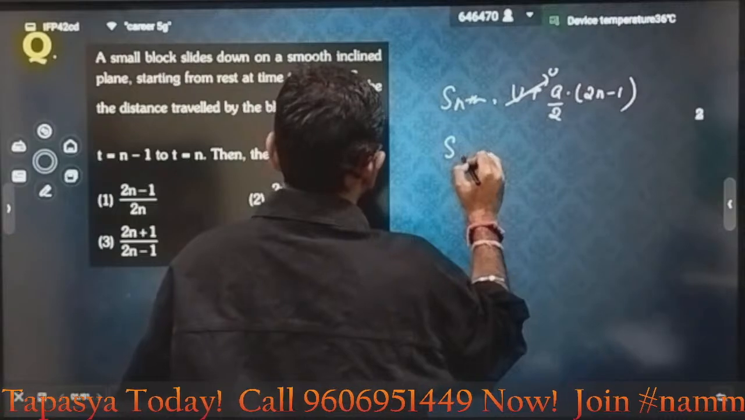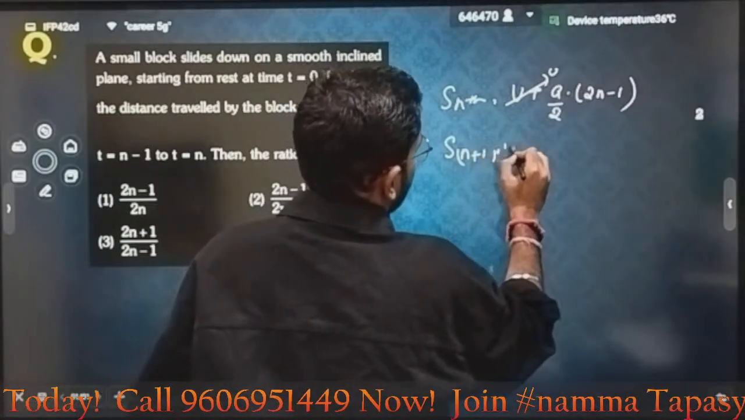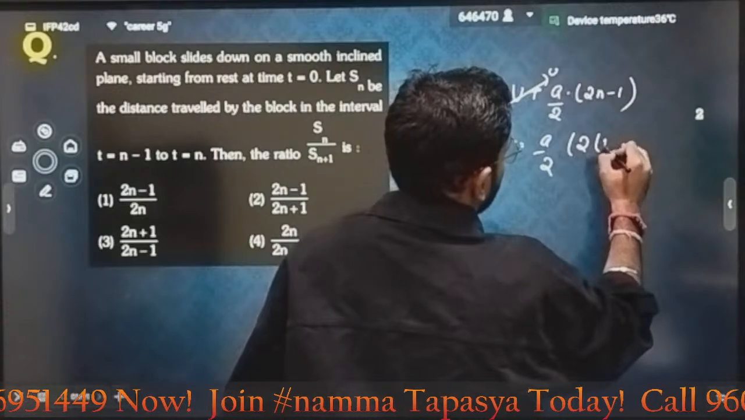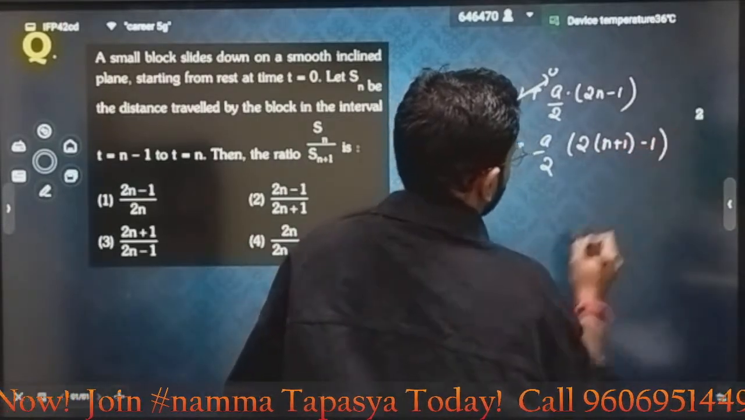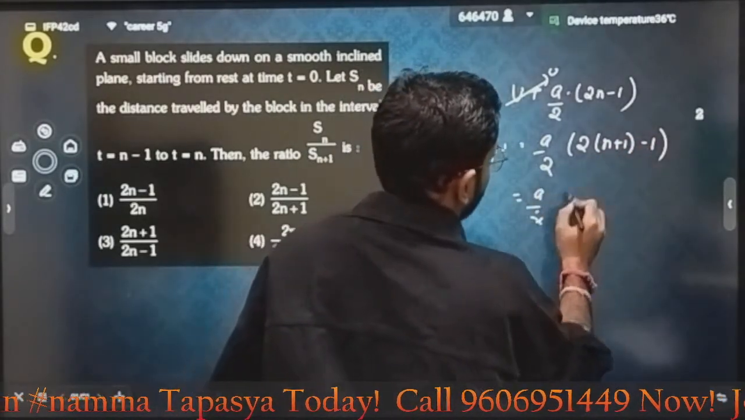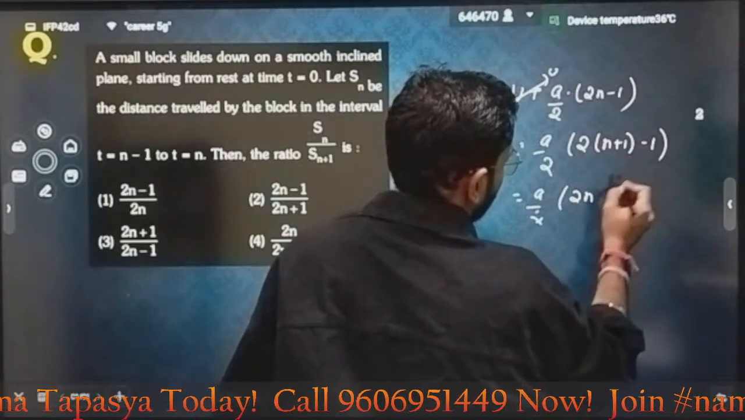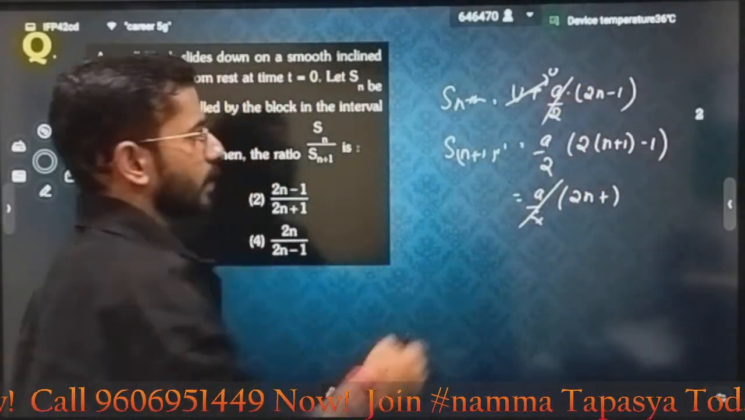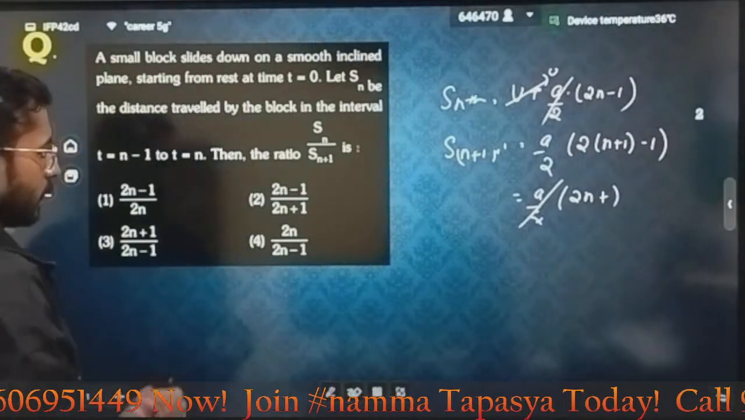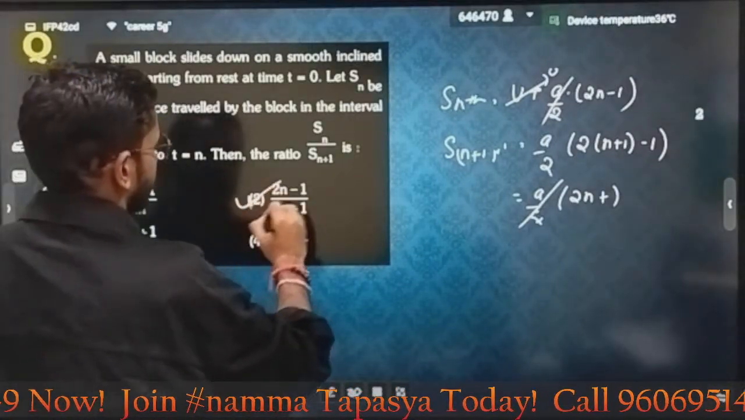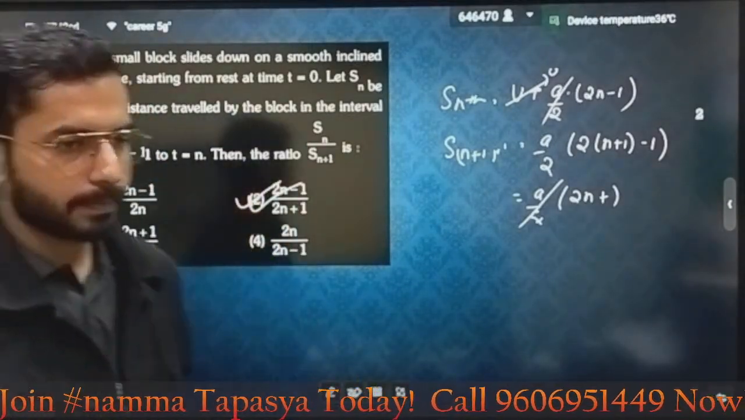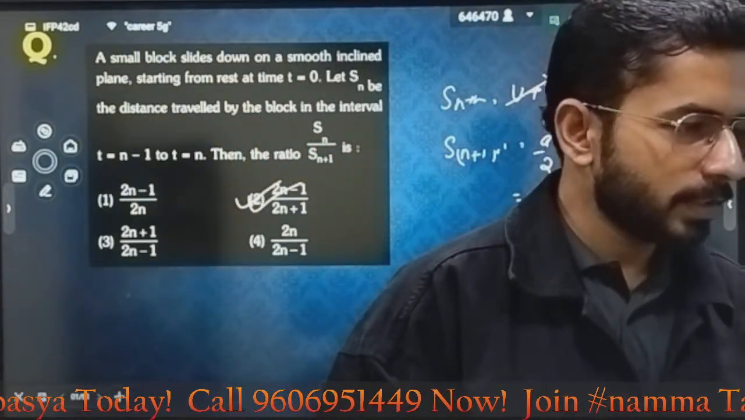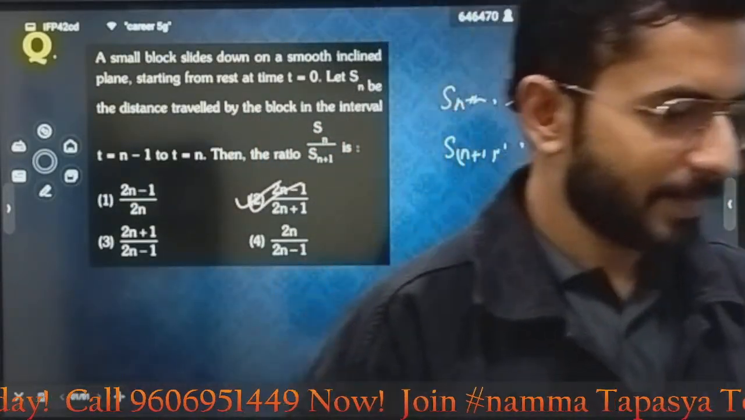What will be the displacement in n plus 1th second? For n plus 1th second, just replace it: a by 2, 2 times of n plus 1 minus 1. That means further also you can write it as 2n, it will become 2 minus 1, that means it will become plus 1. So now when you will take the ratio, it will become 2n minus 1 divided by 2n plus 1. Which option is correct? Option C. Thank you so much, Mana.